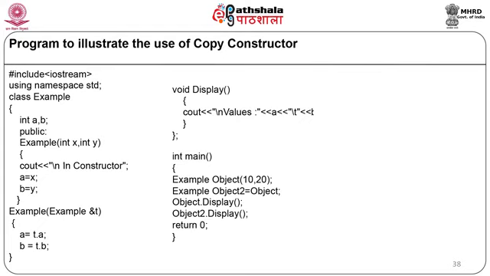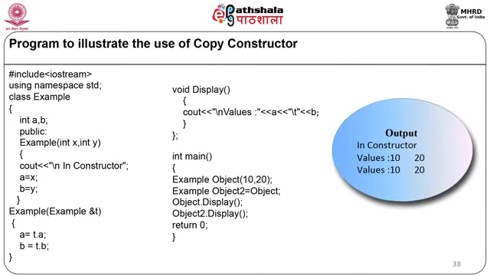So the value of t will be equal to the object. Now object2.a will be equal to t dot a, and object2.b will be equal to t dot b. Now we are calling the function object dot display. So it will display the values of a and b for the object. Object2 dot display will display the values of a and b for object2. Return 0, and our main program will end. When the above code is compiled and executed, it will produce the result: in constructor, then values are 10 and 20, second values are 10 and 20.